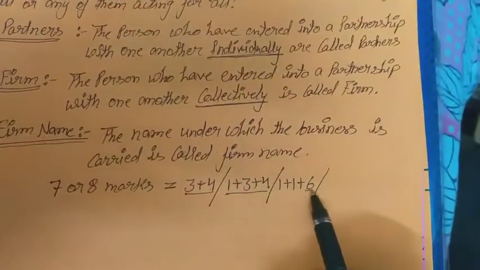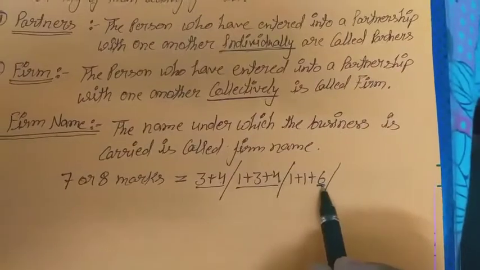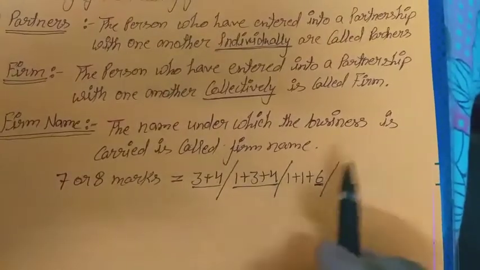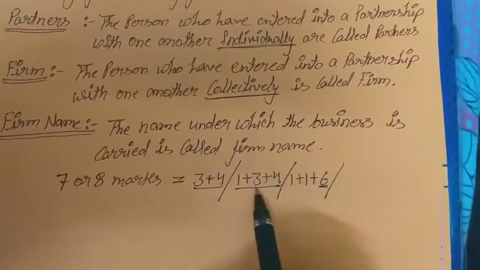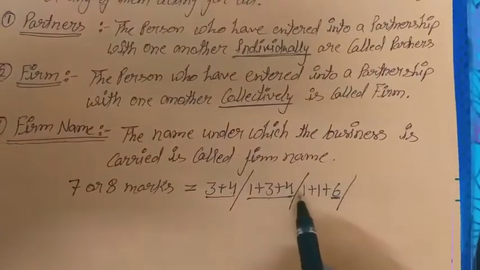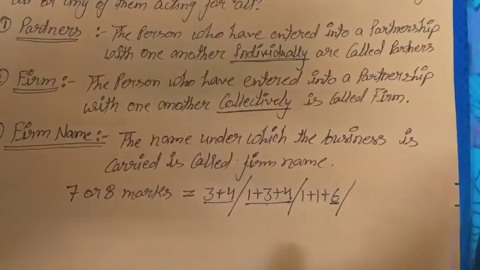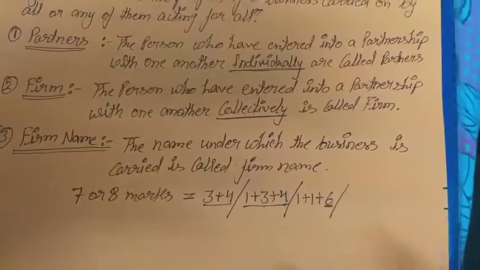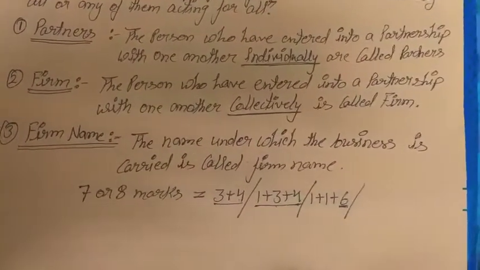For the last 2 years, 6 marks questions have come from this chapter, related to past adjustment. 4 marks questions come related to past adjustment, or 3 marks questions related to past adjustment. A 4 marks or 3 marks question always comes in your board examination. So we have to concentrate on past adjustment, that is the main thing. And the second questions come from the profit and loss appropriation concept.